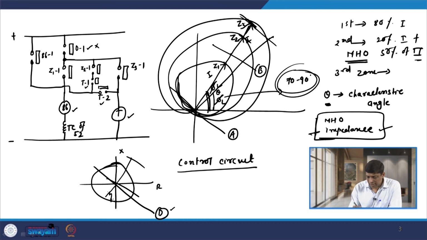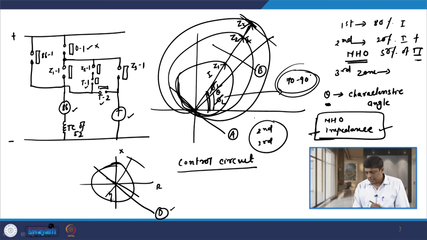So, if fault occurs in the first zone of the relay, then Z11 operates. This contact closes and energizes the coil of auxiliary relay 86, which further energizes the trip coil of the circuit breaker, and the circuit breaker becomes open. If fault occurs in the second zone and third zone, you can see that the second zone characteristic encompasses the first zone, and the third zone characteristic encompasses both the first and second zone.